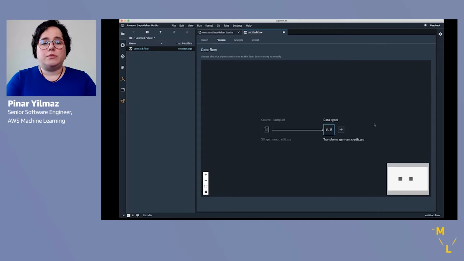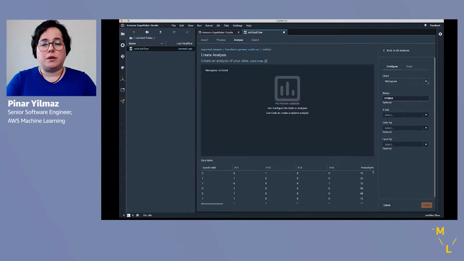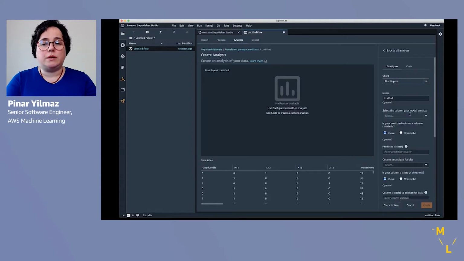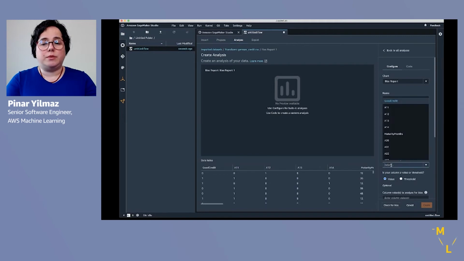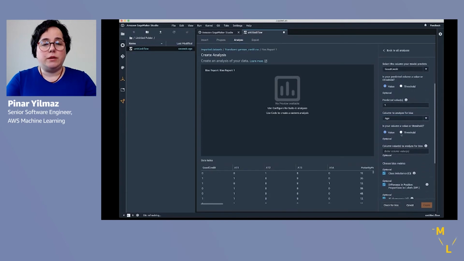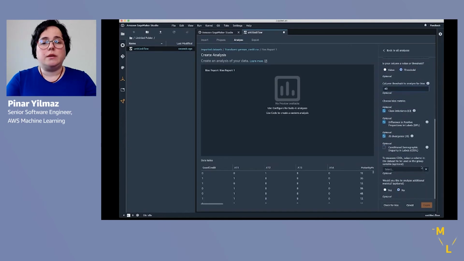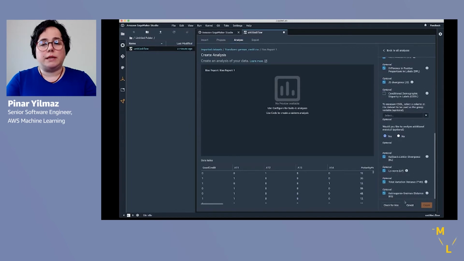dataset, and we're going to import this dataset as a source, and then we're going to run an analysis on it. This will be a bias report analysis type, and we're just going to plug in some of the values in the form. First, we have to designate what is the target attribute in this dataset. In this case, good credit attribute is the label or target attribute that we're trying to predict. And the value of 1 corresponds to a positive outcome, meaning that individuals having good credit equals 1 are designated as positive outcome to be determined by this model and dataset.